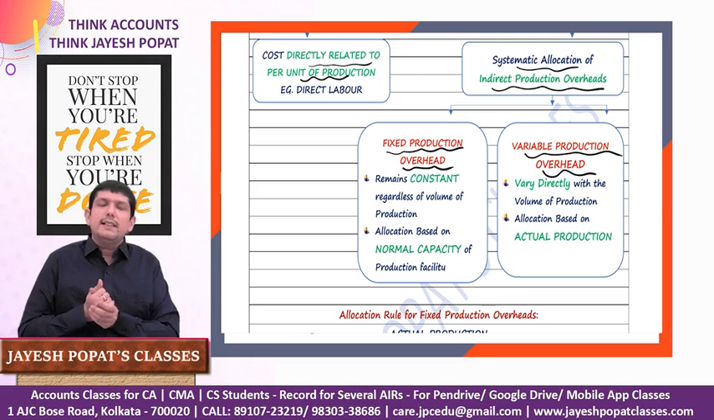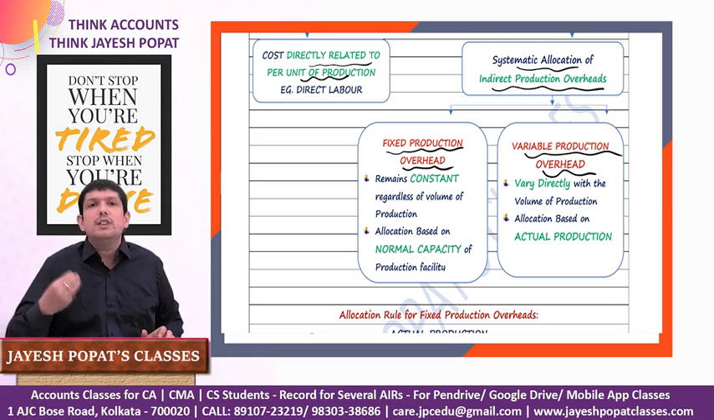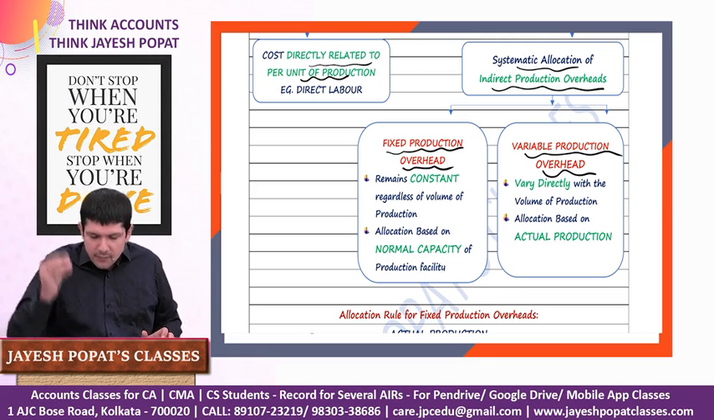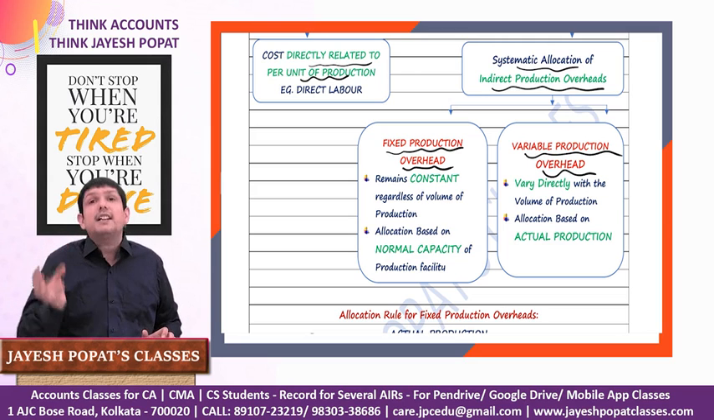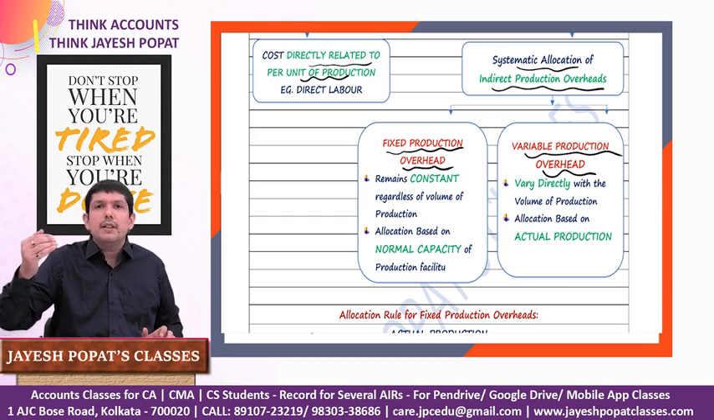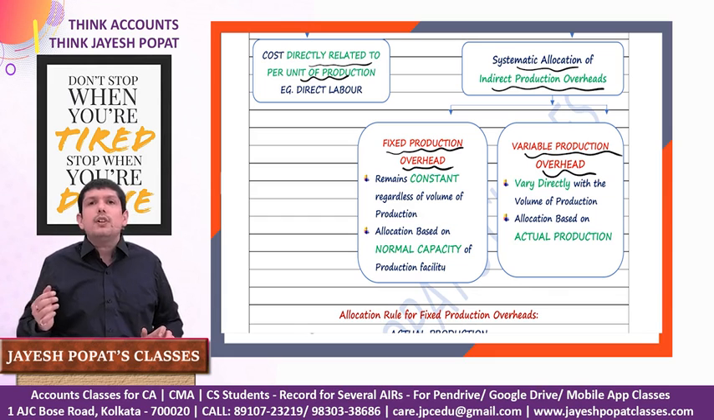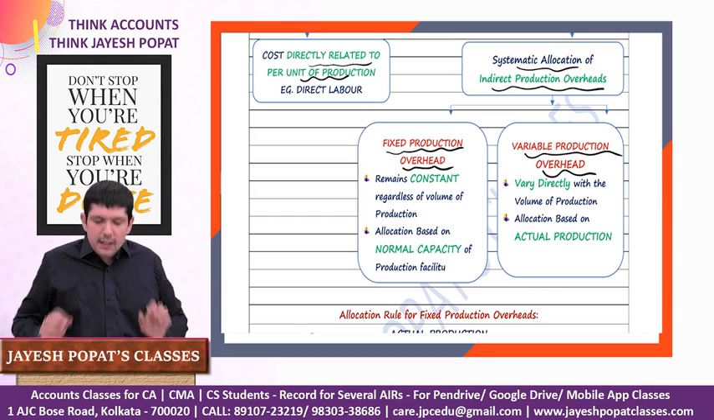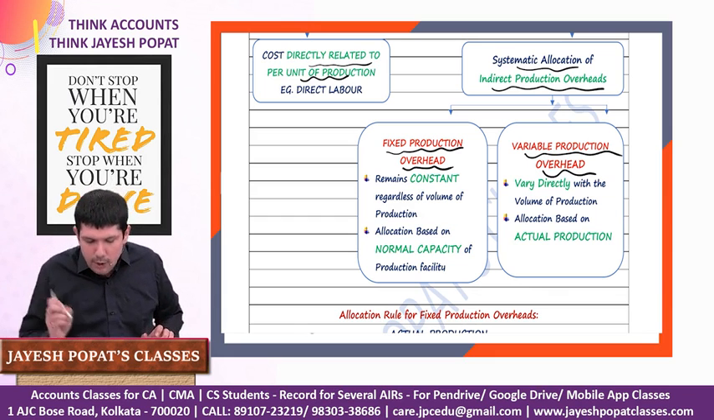Whereas variable overhead is something which varies directly with the units of production. For example, the electricity charges. If the factory operates for 8 hours, the charge will be different. If the factory operates for 12 hours, the amount will be different. If the factory operates 24 hours, the amount of the electricity bill will be different. So these vary with the volume of production.